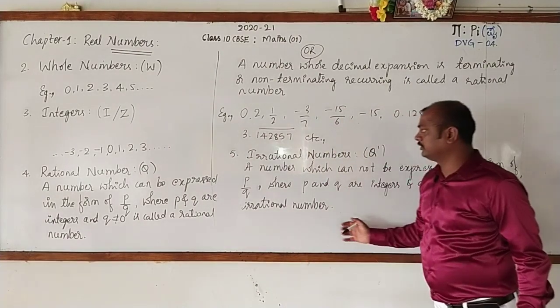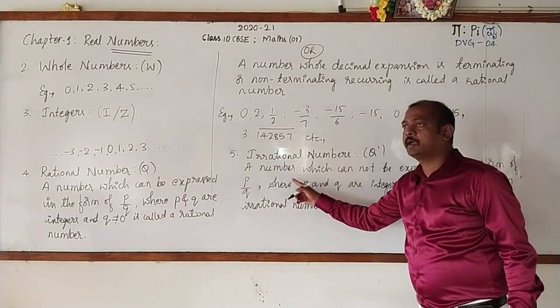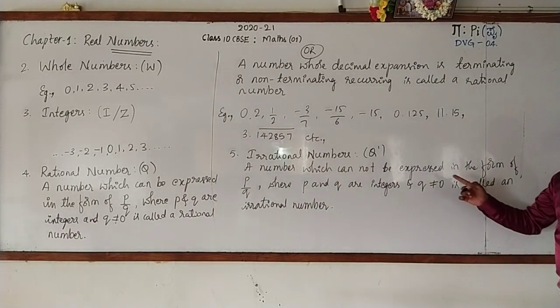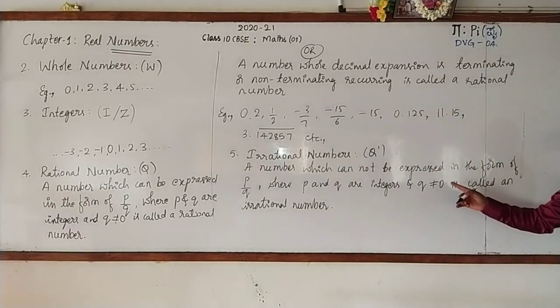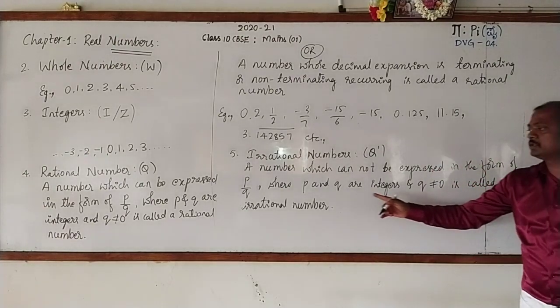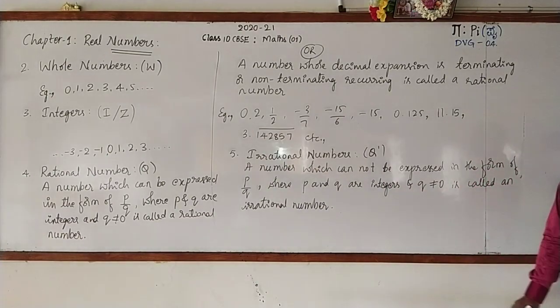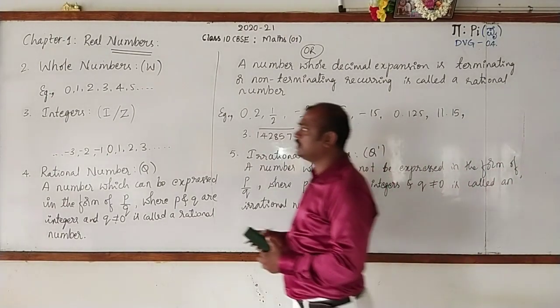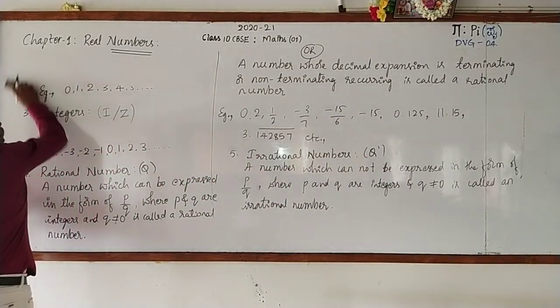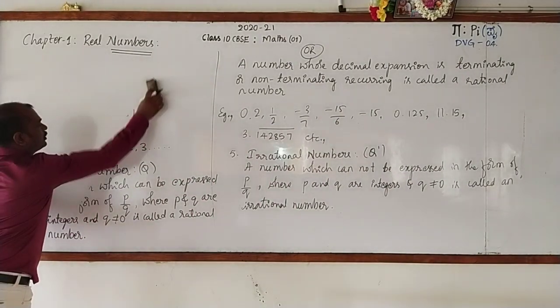Now come across again, irrational number. A number which cannot be expressed in the form of p by q, where p and q are integers and q is not equal to 0, is called an irrational number. I'll take some more numbers. Don't copy, just keep observing.